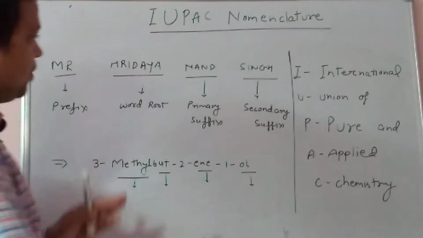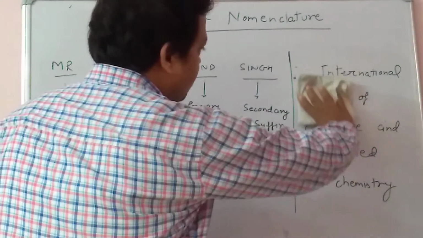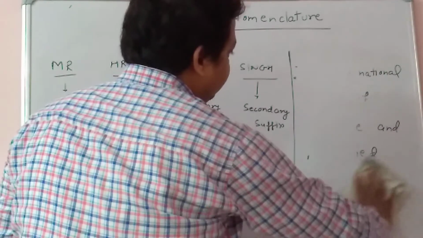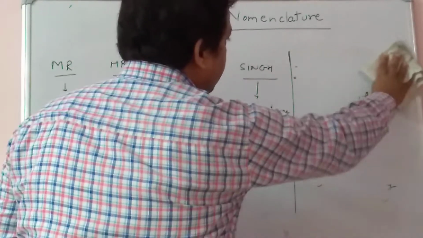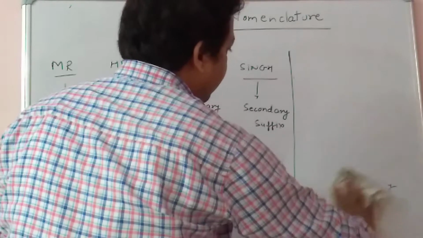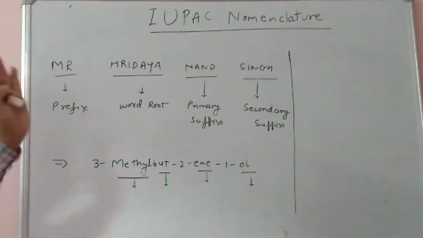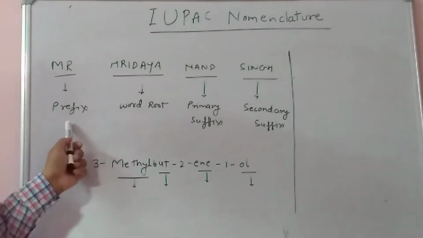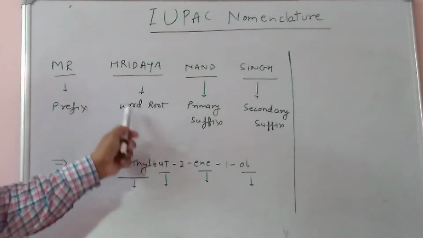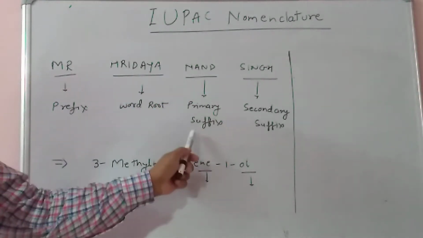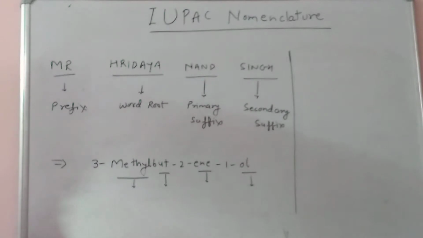So these four portions are responsible for how my name is written. Mr. is the prefix, Hridaya is the word root, Nand is the primary suffix, and Singh is the secondary suffix.